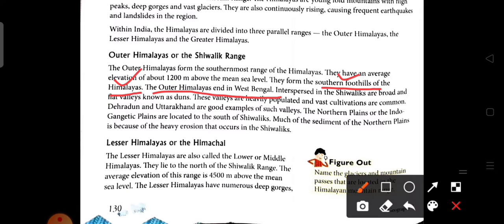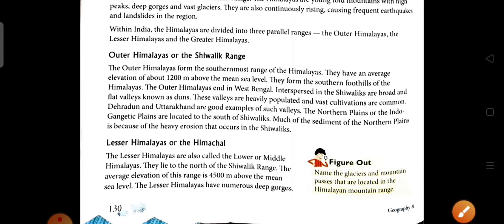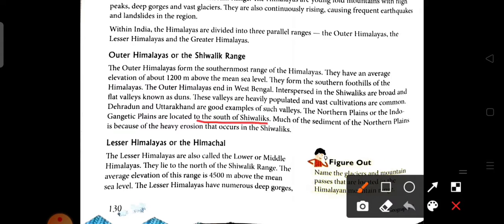As the Himalaya extends from the Indus Valley to the Brahmaputra, the outer Himalaya only extends to West Bengal. The interspersed, meaning scattered, broad and flat valleys of the Sivalik are known as dunes. These valleys are heavily populated because of the vast cultivation occurring in this region. Dehradun, Uttarakhand is a great example of such a valley, and the northern plains of the Indo-Gangetic plain are located to the south of the Sivalik.